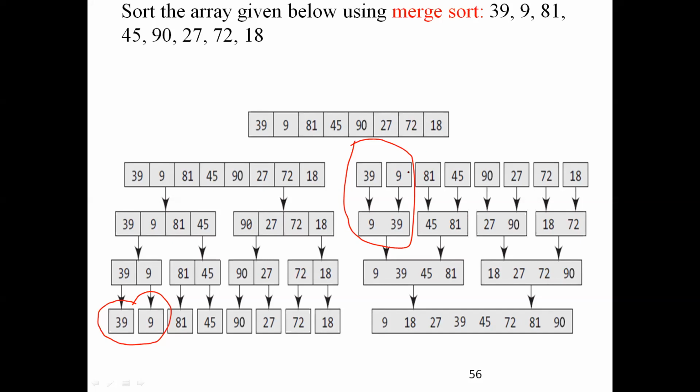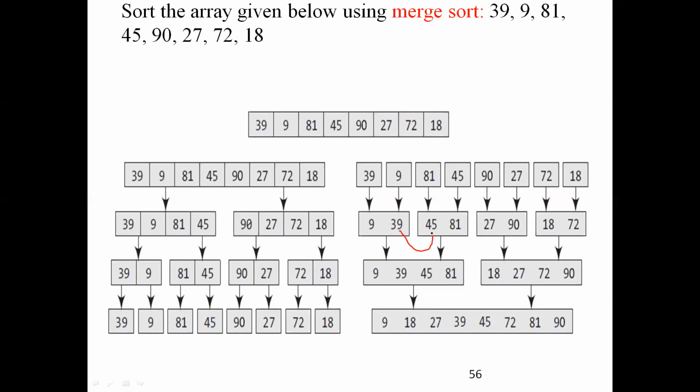81 and 45 are sorted. 95 also sorted. Okay, that's fine. We'll look at this after. Let's take this now. How has this step formed? Here, 45 is compared with 9. If it is lesser, let it be as it is. Then again, 45 is compared with 39. It is lesser, so I'm placing the same value. I'm not doing any swapping.